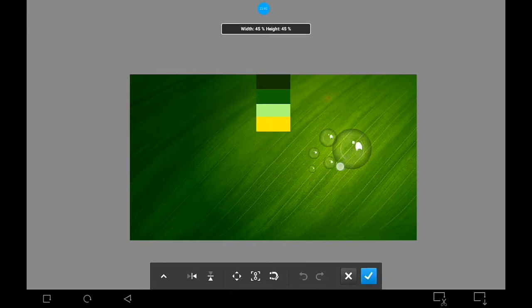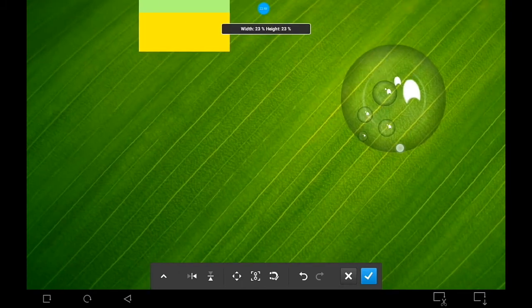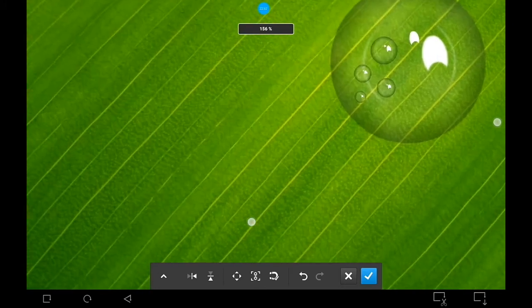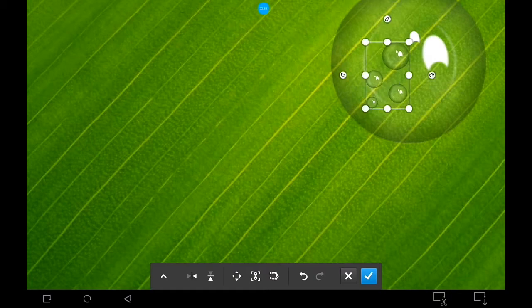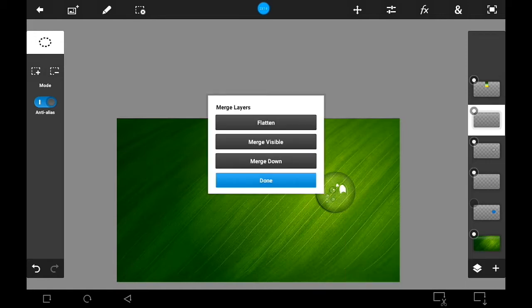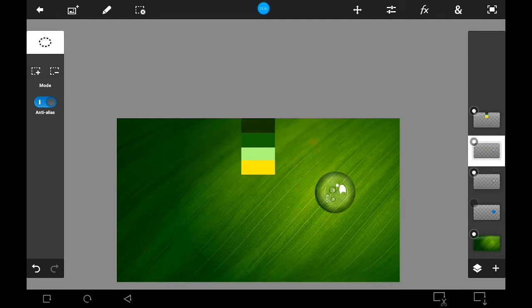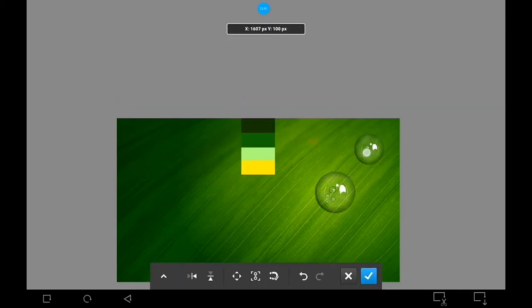Make the bubbles smaller, to fit in the drop. Make the shadow layer visible, and merge them together. Duplicate the drops, and position them differently.